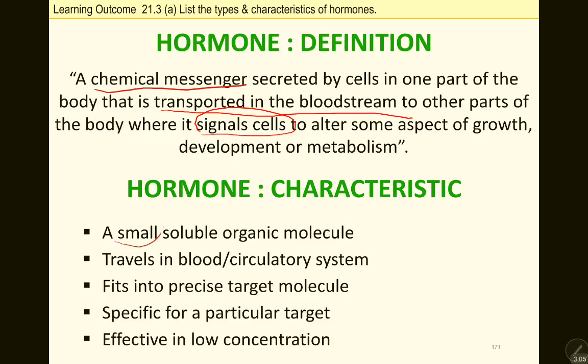So there are several characteristics of the hormone. Hormones are small, soluble organic molecules. Usually they travel in our blood circulatory system. They fit into a precise target molecule. Only the target cell can respond to the hormone. They are specific for a particular target and effective in low concentration. So with a very low amount of the hormone, it already can make a response.